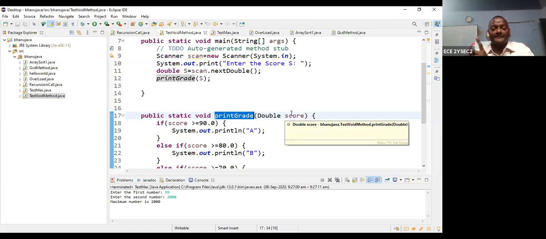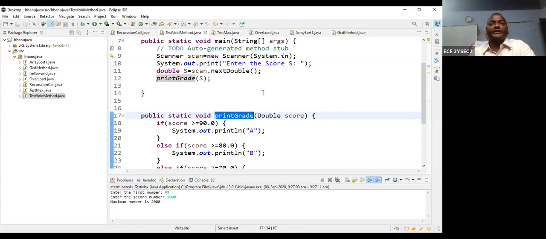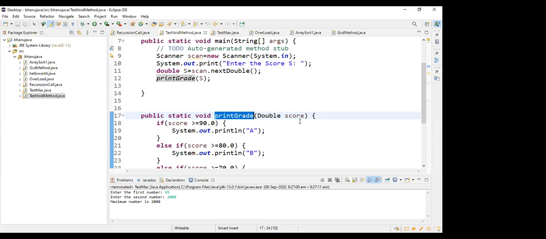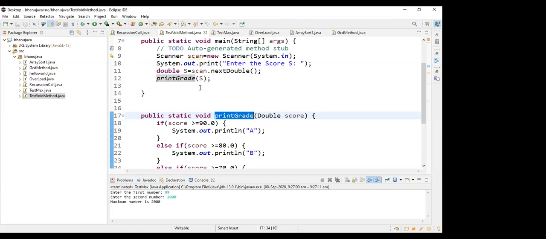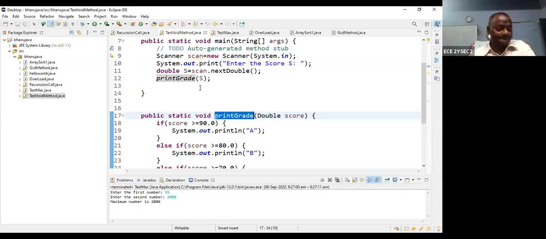One thing you should remember: suppose score is a double, you cannot pass anything other than double. You cannot pass arguments to the parameter other than double. If the parameter is integer type, you can send integer type. If the parameter is double type, you can send double type. But if the parameter is double and the argument is integer, it is not accepted and will give an error.